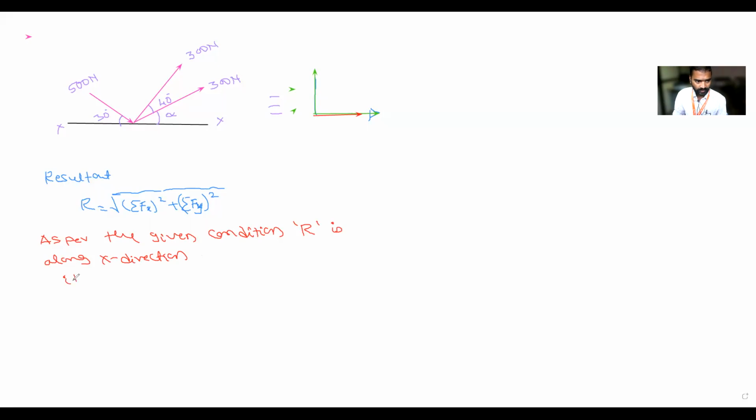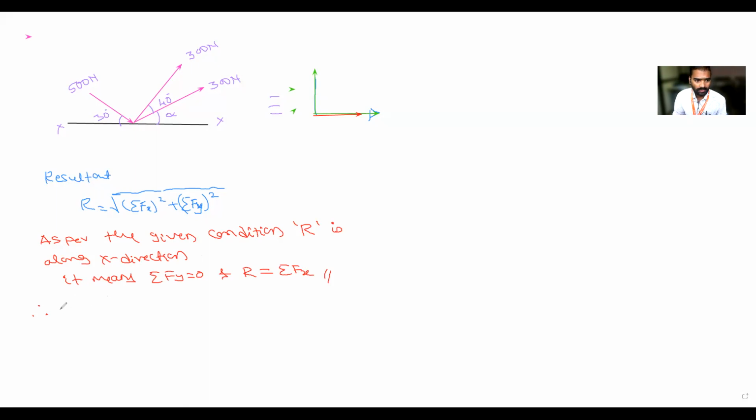It means sigma fy is equal to 0, and what is remaining? R is equal to sigma fx. Is it correct? Yes. Okay, so now the condition. If sigma fy is equal to 0, this root and this square get cancelled, no?